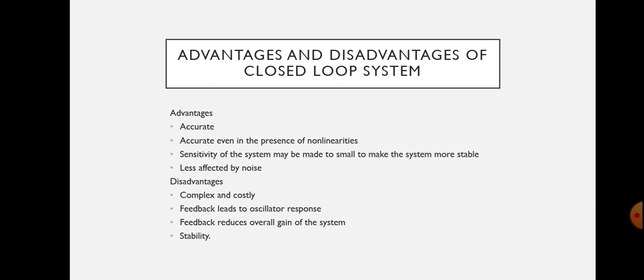The disadvantages of the closed loop systems are, since it has got a feedback path, these systems are complex and costly. The feedback in a closed loop system may lead to oscillatory response. The feedback reduces the overall gain of the system, and stability is a major problem in closed loop systems, and more care is needed to design a stable closed loop system.